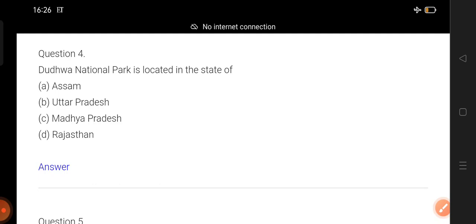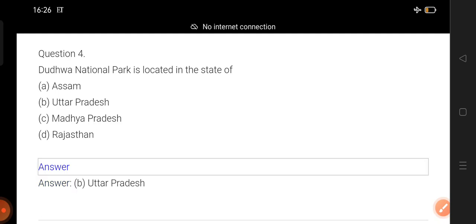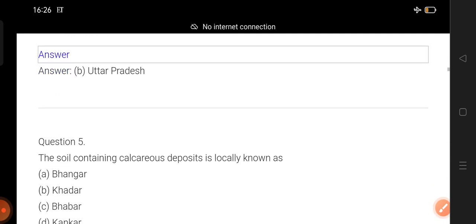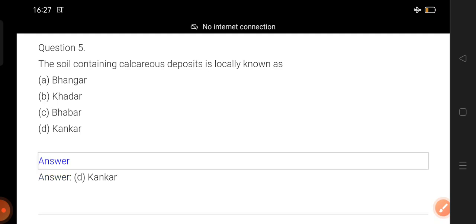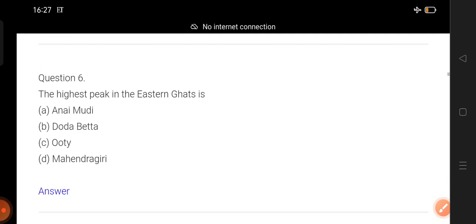So question number four. Dudhwa National Park is located in the state of... Just remember, recall and answer. One, two, three. Disclose the answer. Okay, it's in UP, Uttar Pradesh. Number five: soil containing calcareous deposit is known as... Perhaps you know the answer. Counting begins. One, two, three. Disclose the answer. Okay, Kankar. So just remember it.